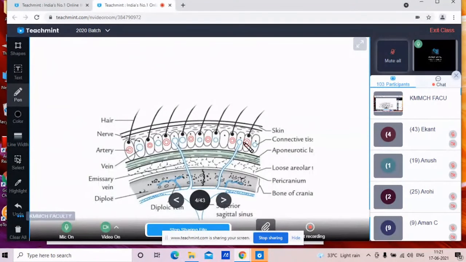Now this is the diagram which is showing the layers of the scalp. You can see first layer it is the skin, second layer it is a connective tissue, third layer it is the aponeurosis, fourth layer it is the loose areolar tissue, and the fifth layer which covers the bone, that is the periosteum, that is the outer side, it is called the pericranium, and on the inner side it is called the endocranium. Okay, so skin, connective tissue, aponeurosis, loose areolar tissue, and the pericranium. So we will see now one by one.